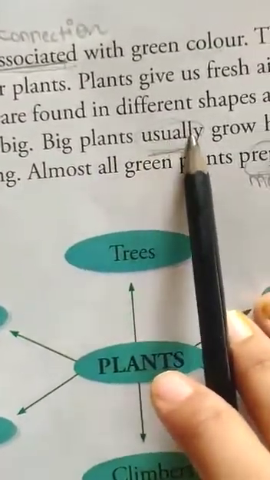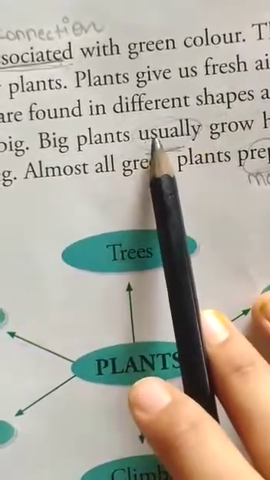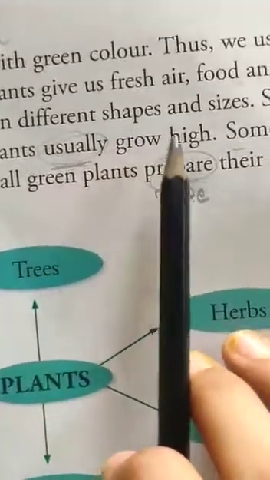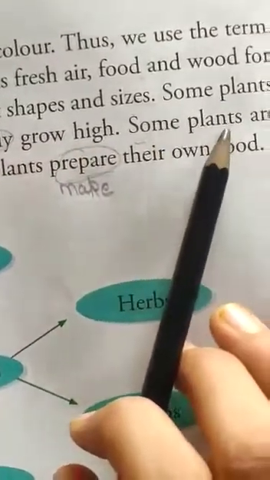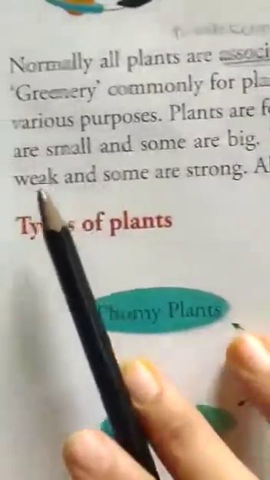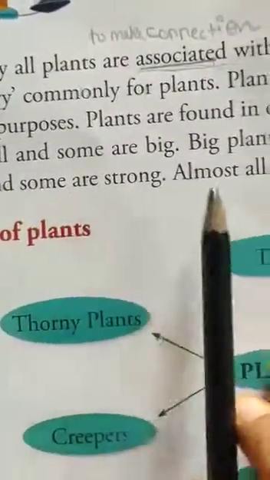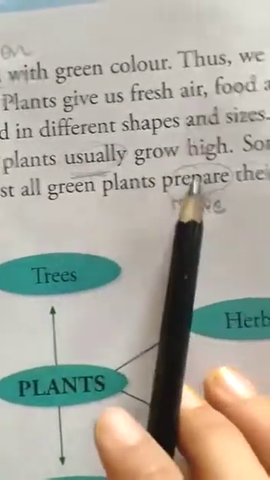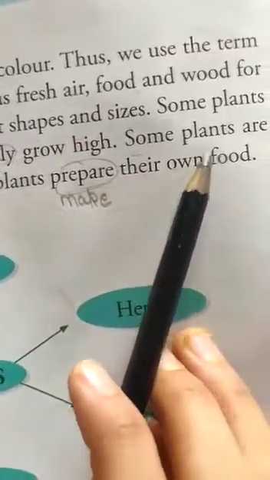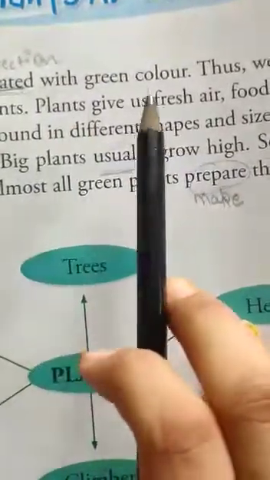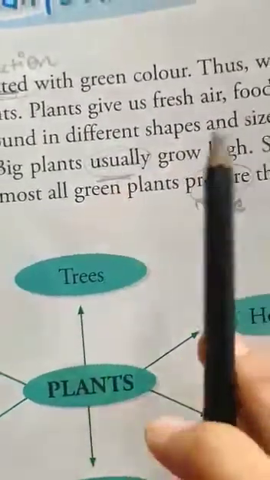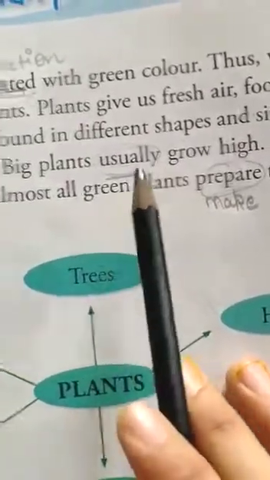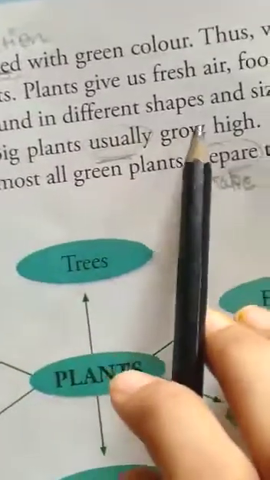Big plants usually, repeat this word, usually, grow high. Some plants are weak and some are strong. Almost all green plants prepare their own food. So every plant is different in shape and size. Some plants are big, some are small, some are short and some are tall. So big plants usually grow high.